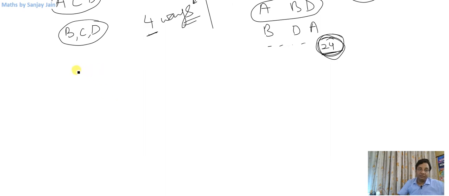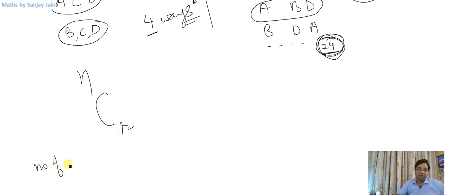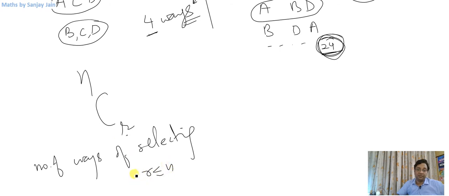Now number of ways of selecting R things out of N things can be denoted by NCR. This is number of ways of selecting R things out of N things, where R is obviously less than or equal to N and greater than or equal to 0. You can select 0 things also.